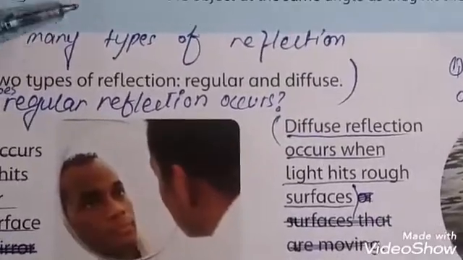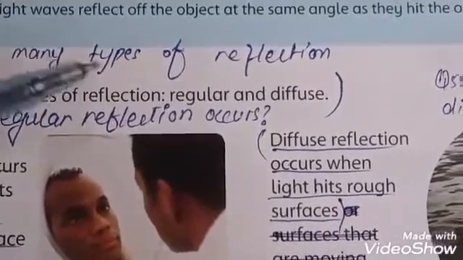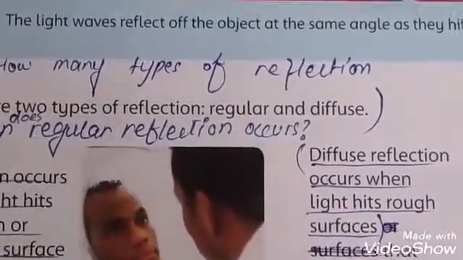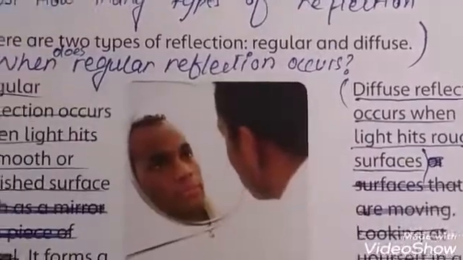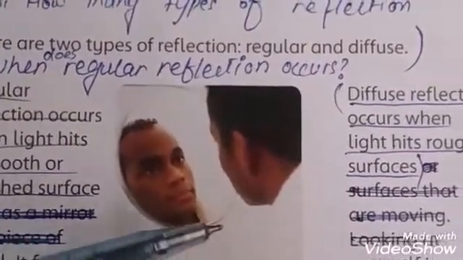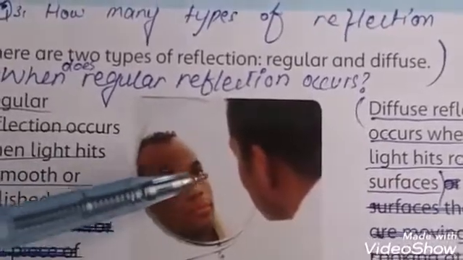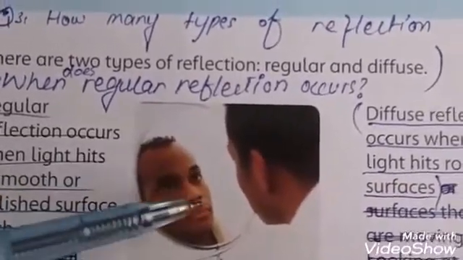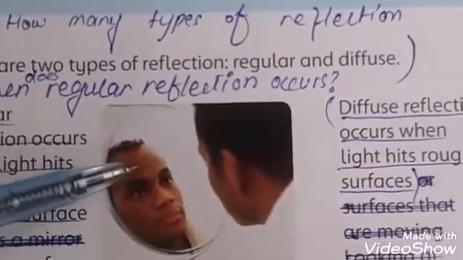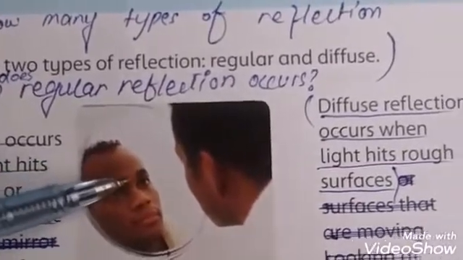So how many types of reflection? There are two types of reflection, regular and diffuse. How does regular reflection occur? Students, regular reflection occurs when light hits a smooth surface like this mirror and it forms a clear image, as you can see when standing in front of the mirror.